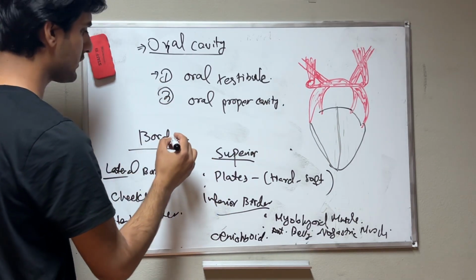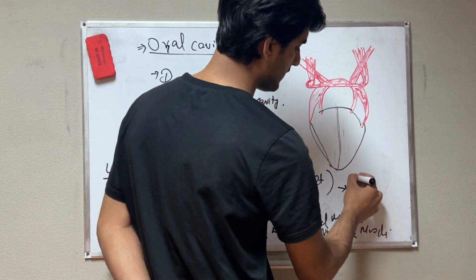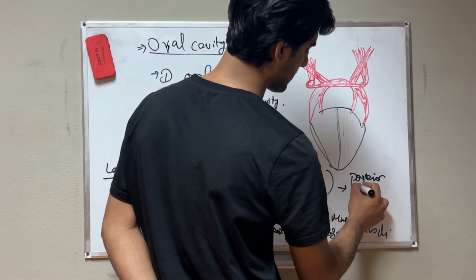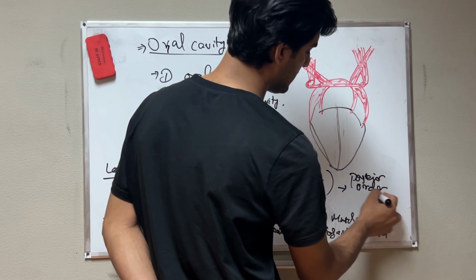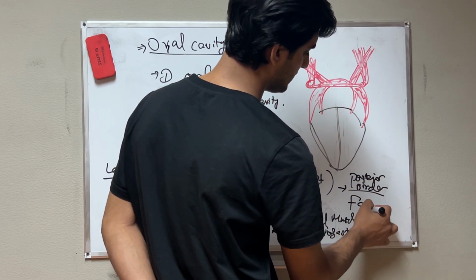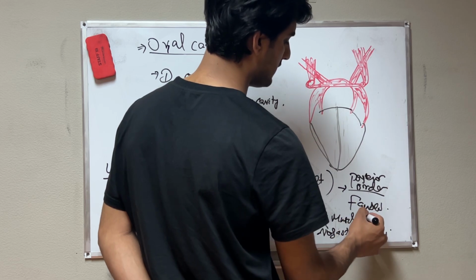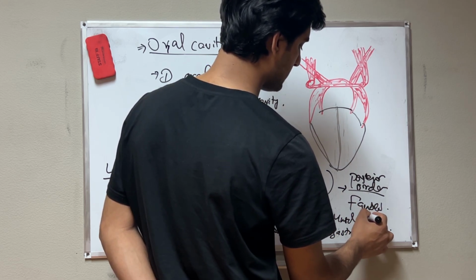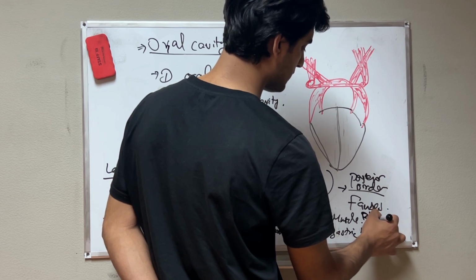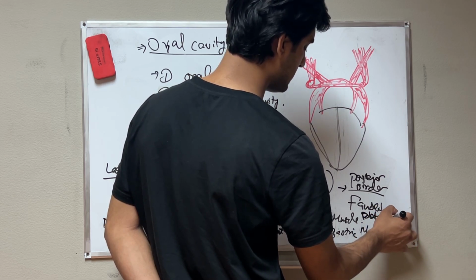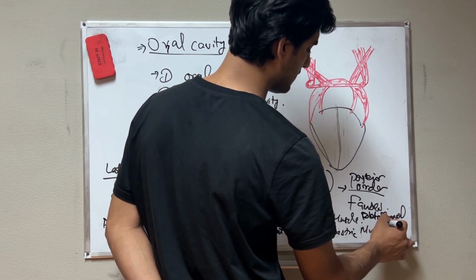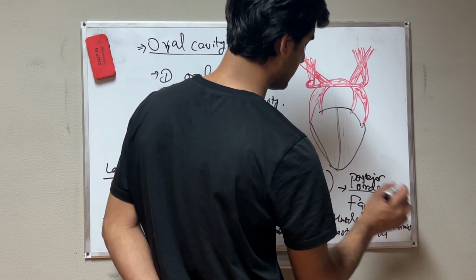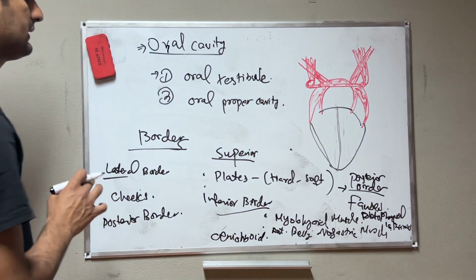I will write here, posterior border: we have fauces, or palatopharyngeal isthmus. Okay, these are the four borders of the oral cavity.